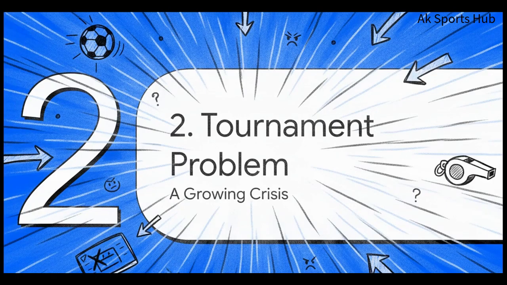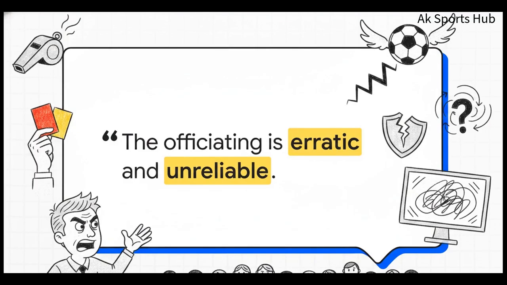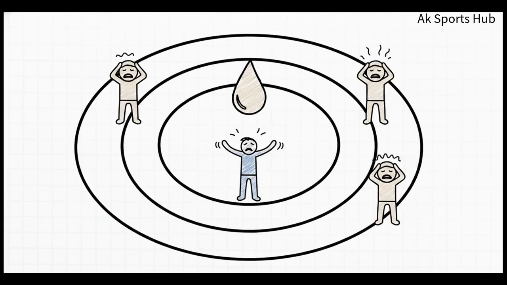Section 2. A tournament-wide problem. Now, if it were just one angry team, FIFA might have just brushed it under the rug. But this wasn't a one-off complaint. Following his own team's win against Mexico, England boss Thomas Tuchel didn't hold back at all, explicitly calling the officiating erratic and unreliable. Think about that. When a manager publicly criticizes referees this harshly after a victory, you know you've got a deep, systemic frustration on your hands. The ripple effect here was just massive.